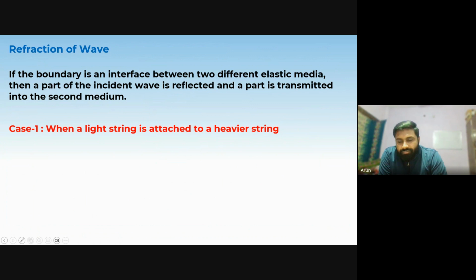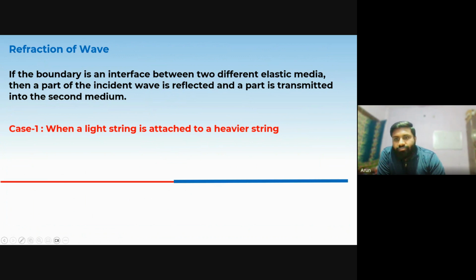So first of all, the first case is when a light string is attached to the heavier string. In that case, what will happen when we send the incident pulse? It will strike the boundary. Now what will happen? This heavy rope is heavy to pull, so it is resisting somehow. Some of the portion will resist because it is high elasticity.